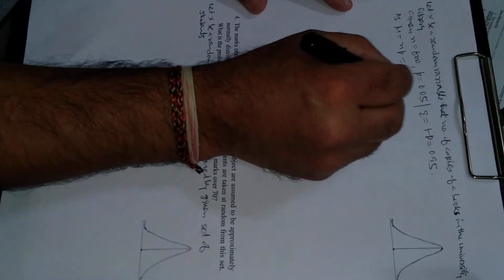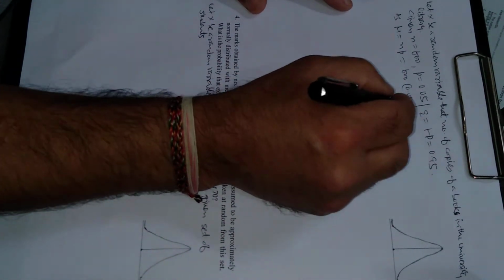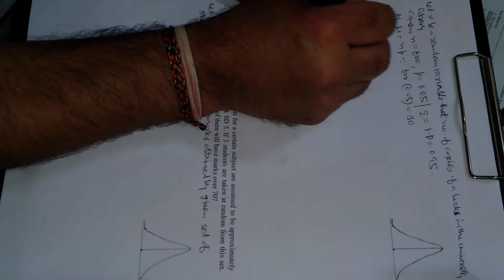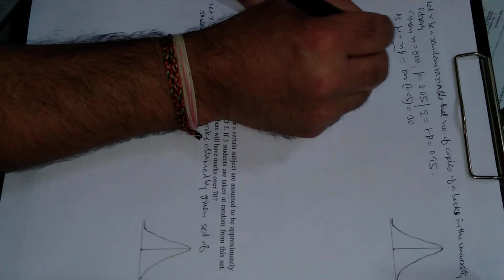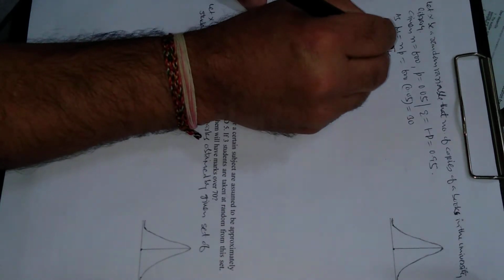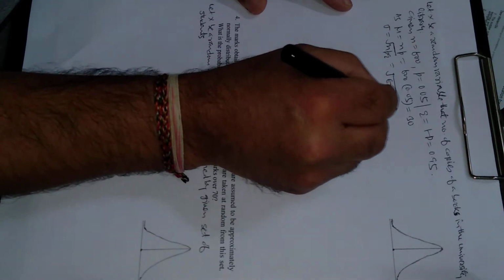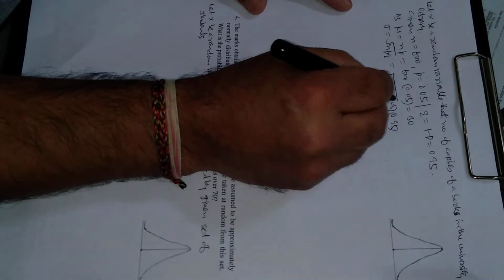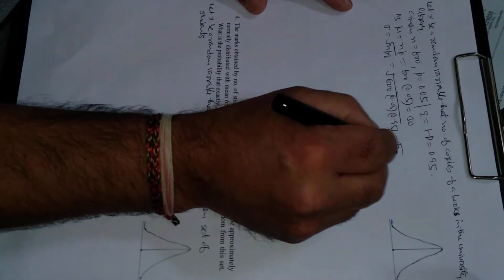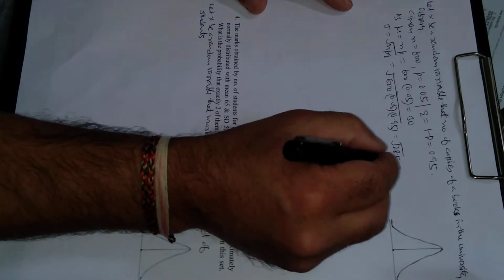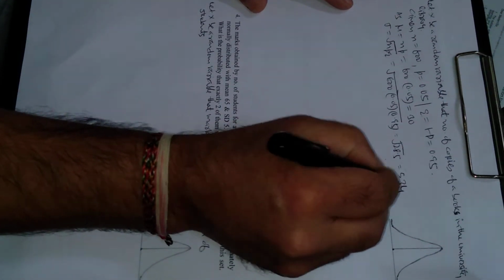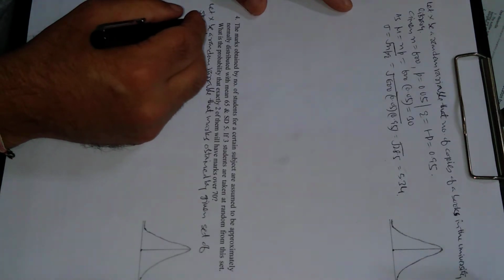So what is the mean? The mean mu is equal to np for the binomial distribution, and n and p are given. This is 600 times 0.05, which comes out to be 30. The standard deviation is the positive square root of the variance. The variance for a binomial distribution is npq, with n = 600, p = 0.05 and q = 0.95. If you simplify, this is the square root of 28.5, which is about 5.34. So these are the mean and standard deviation.